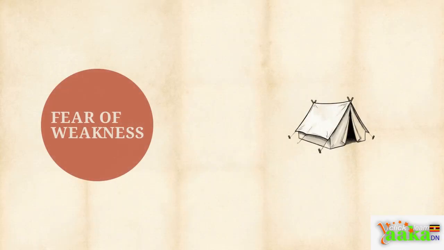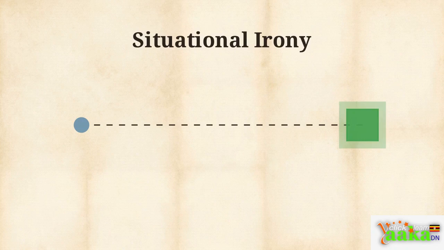Okonkwo's foundational fear of weakness directly fuels the aggressive, militant actions he takes against these very camps. This introduces a crucial literary device: situational irony. This occurs when a character takes deliberate steps toward a goal, but those exact steps produce the complete opposite result.